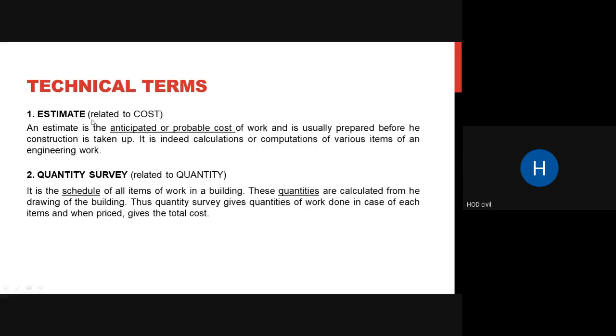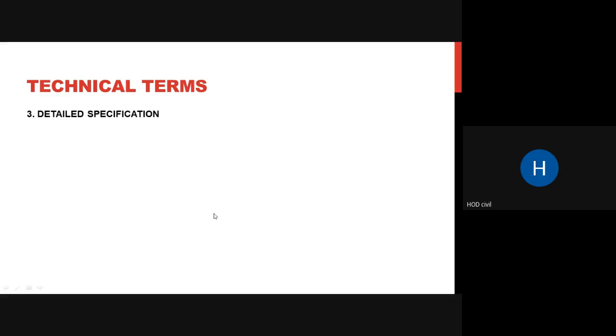So estimate is not always, but most of the time, related to cost. When you ask for an estimate, you always get a reply in amount, that is cost. And when you ask for quantity survey, it is related to quantity of your various materials and the quantities of various works.